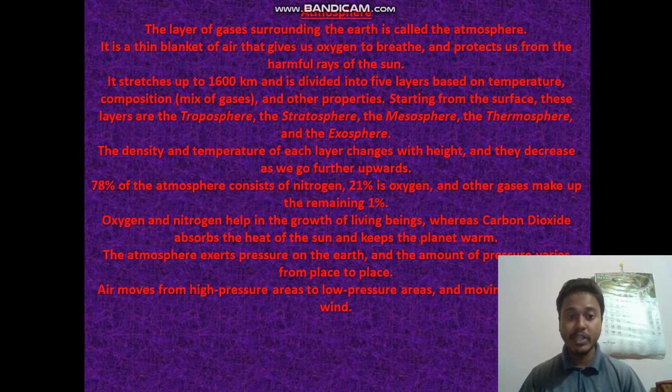And this air moves from high pressure areas to low pressure areas, and this moving air is known as wind. So if the question is how wind is formed, the wind is formed when the atmosphere exerts pressure on the earth, and then the air moves from high pressure to low pressure. The moving air is called wind, and this way wind is produced on the earth.